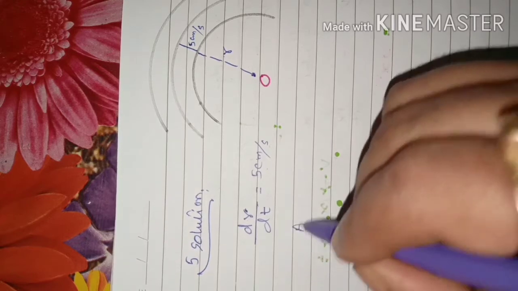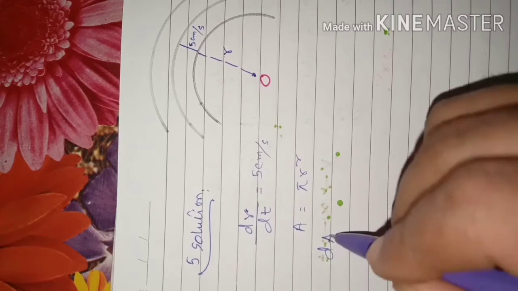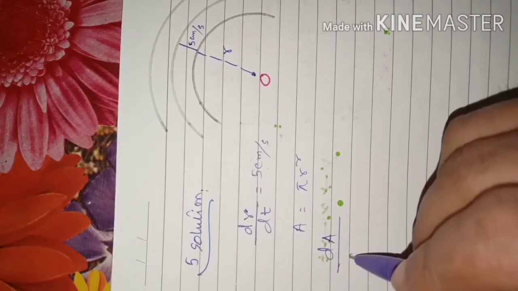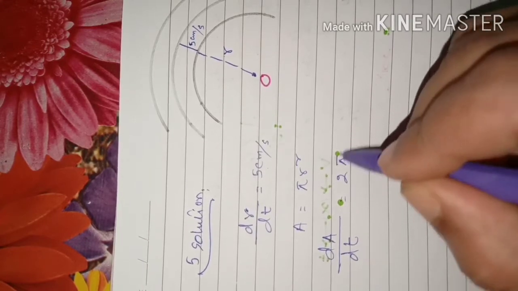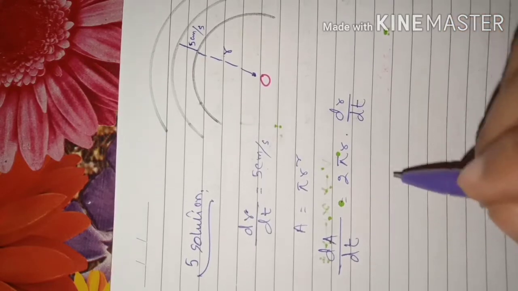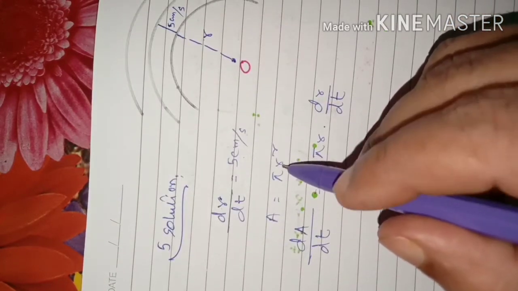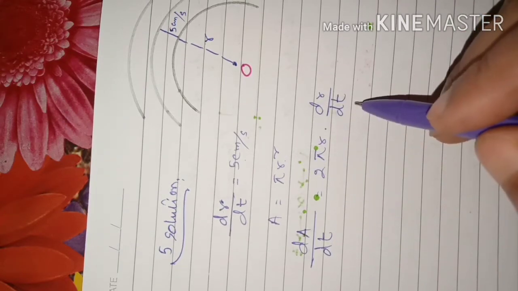And the area of a circle is pi r square. So the rate of increase in area, dA by dt, is 2 pi r into dr by dt. Means its derivative is 2 pi r, then the derivative of r with respect to time.